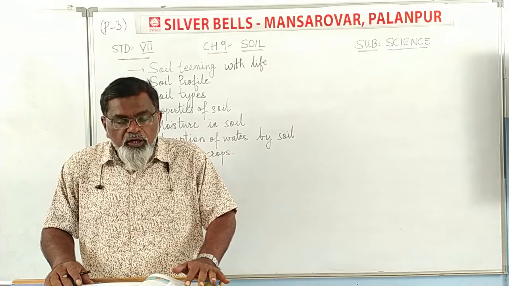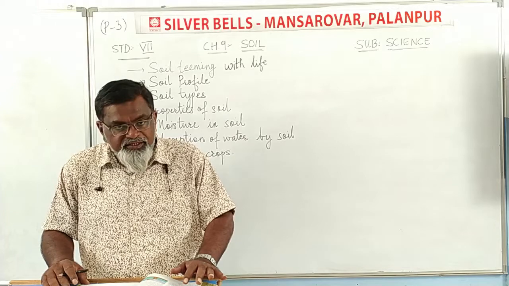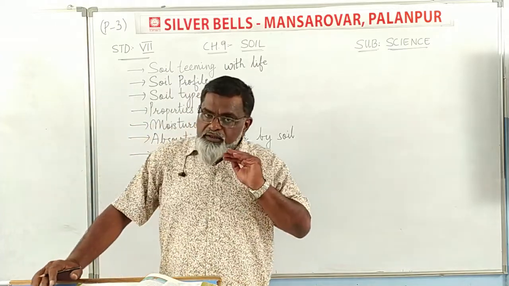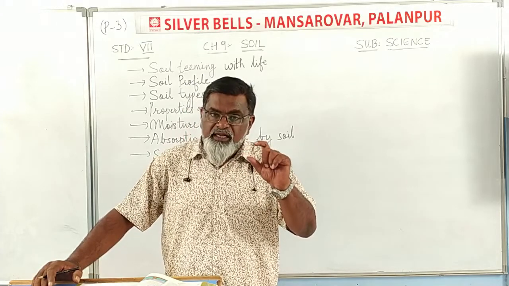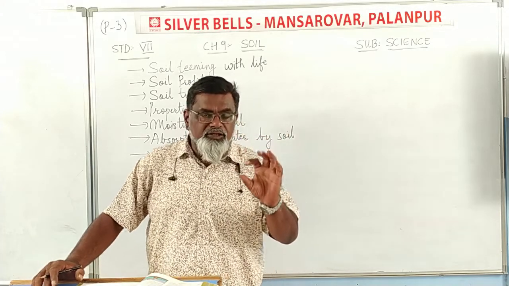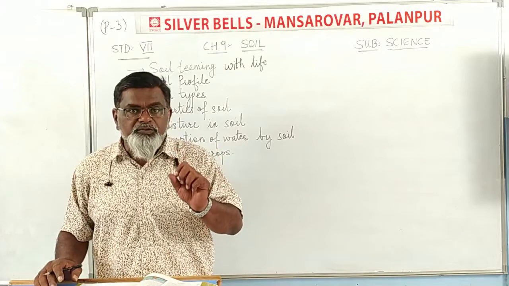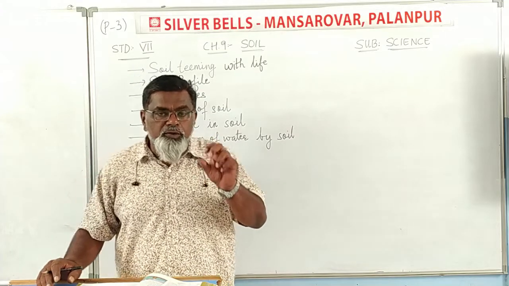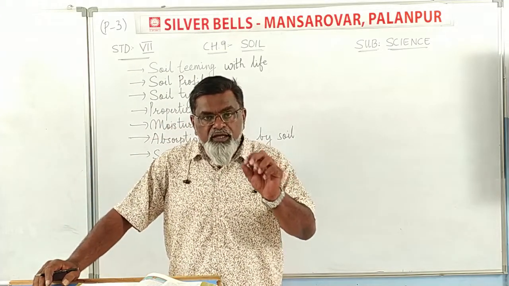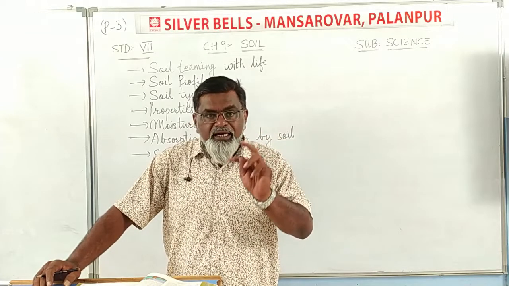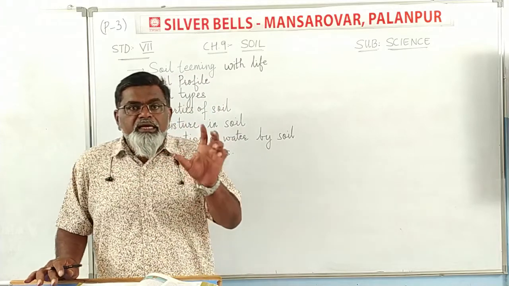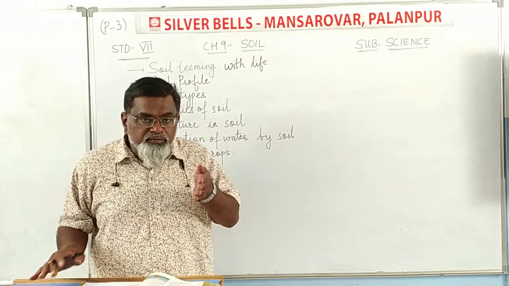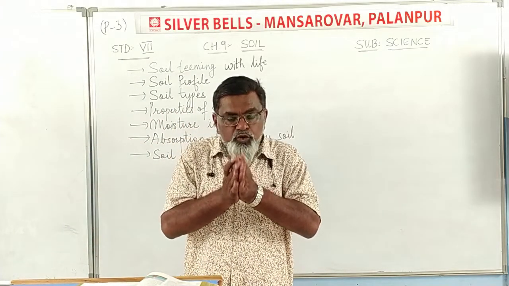Do all soils absorb water to the same extent? As we have seen, sandy soil has large particles, clay soil has smaller particles, and loamy soil has even smaller. But in clay soil, we know silt is also there. In loamy soil, silt and clay are also there. Each different type of soil has different space between two particles.